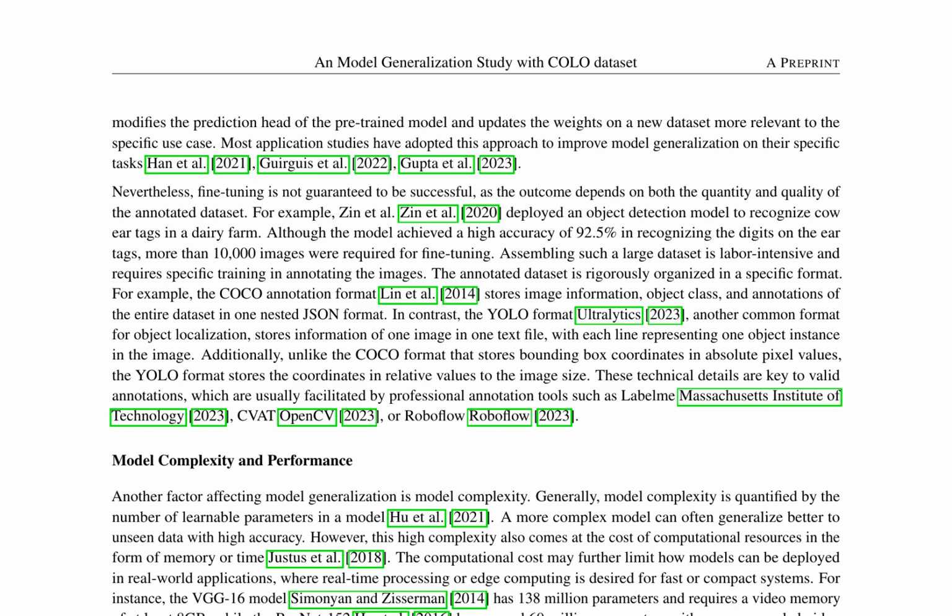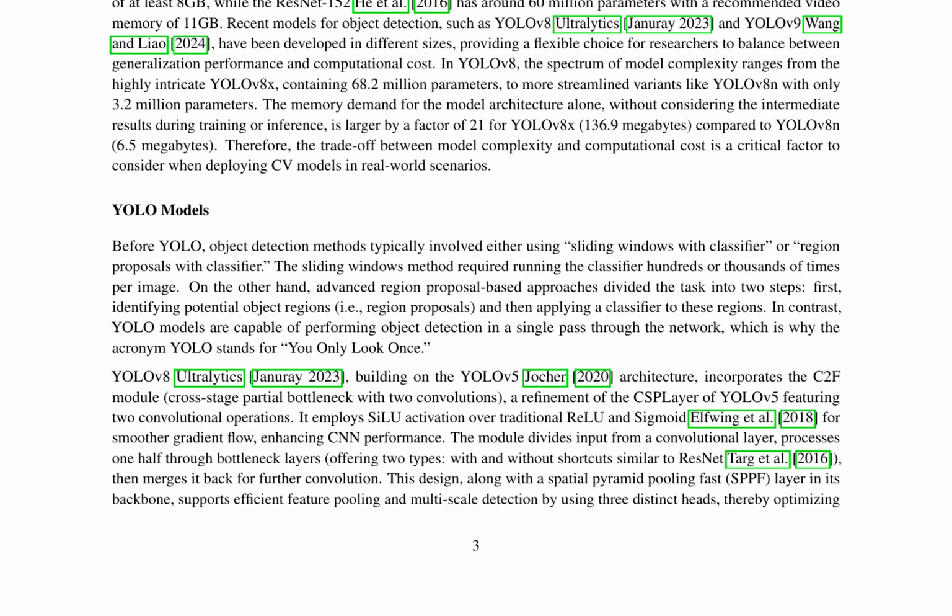The YOLO family models, including YOLOv8 and YOLOv9, are designed to perform object detection in a single pass through the network. They incorporate innovations like the C2F module, COLO activation, and an anchor-free approach, which support efficient feature pooling and multi-scale detection. YOLOv9 further addresses the information bottleneck issue through programmable gradient information (PGI) and the Generalized Efficient Layer Aggregation Network (GELAN), notably boosting inference speed and facilitating the detection of objects across varying sizes.